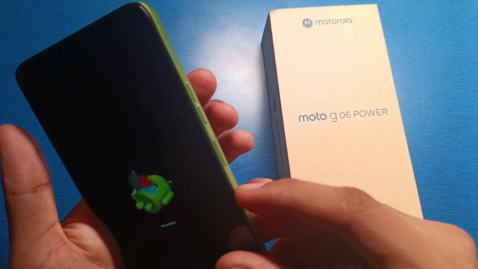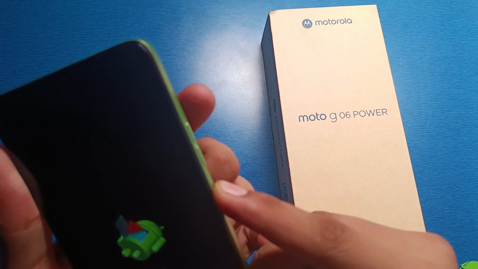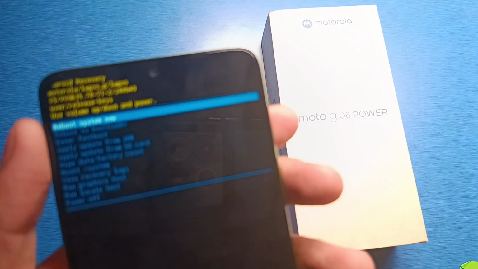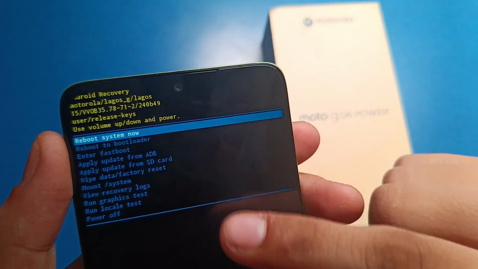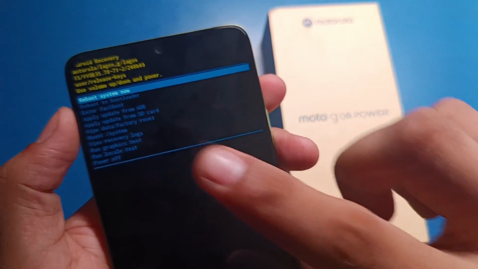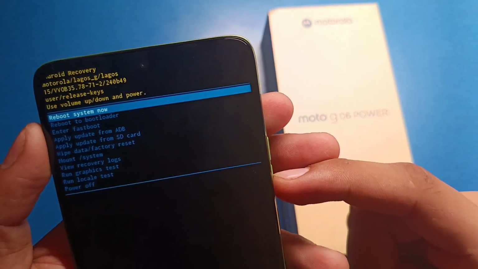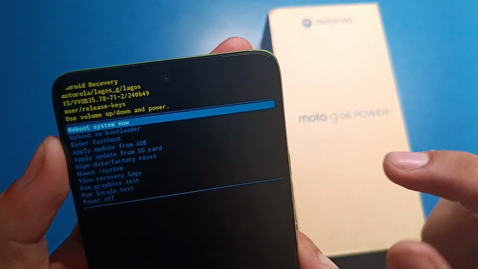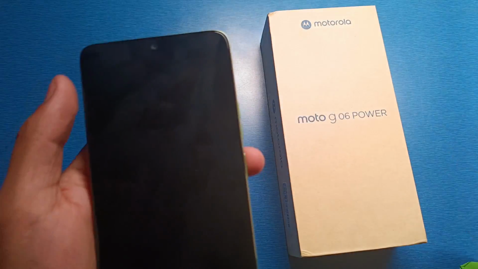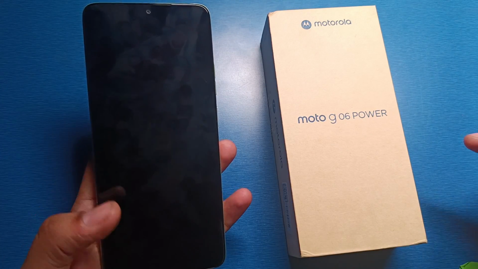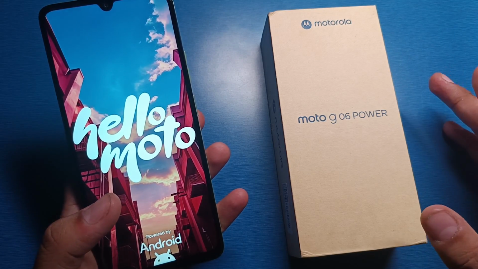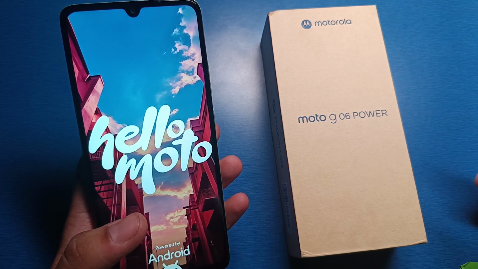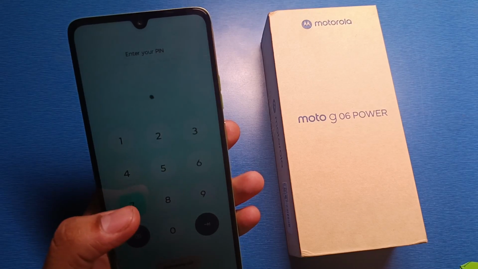Then friends, you have to just press the power button and click one time on the volume up button, so you can open the recovery mode here. You can see there are lots of modes and the screen is still not working. Let's scroll up and down using this volume button and click on reboot system now using this power button. You can see it is rebooting your device now. This will solve your call ended problem.